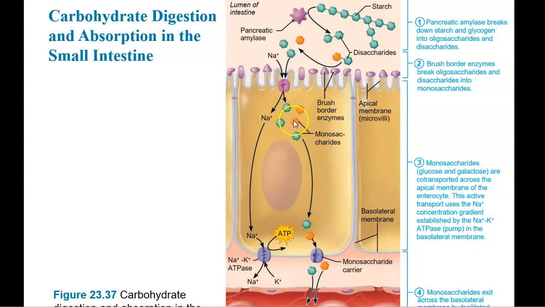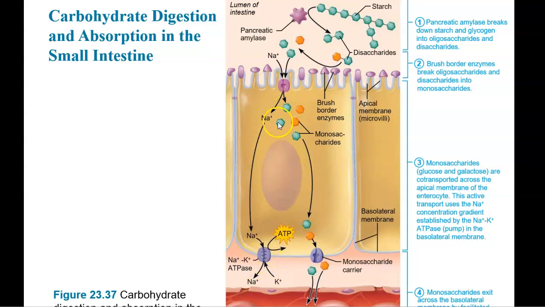And then those monosaccharides are going to move across the cell, and they're going to exit at the basolateral membrane of the cell. And this is driven by the sodium potassium ATP pump, because the sodium potassium ATP pump creates a sodium concentration gradient because it's taking sodium out. That means that there's more sodium in the lumen of the intestine than there is inside of the cell, because the sodium is being taken out by the ATP pump.